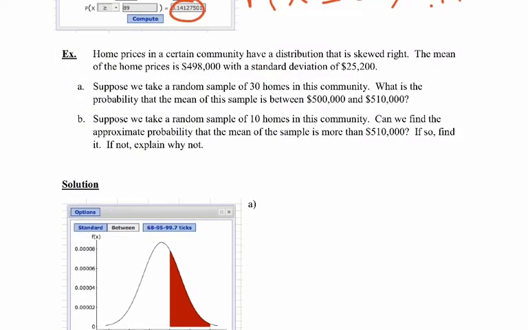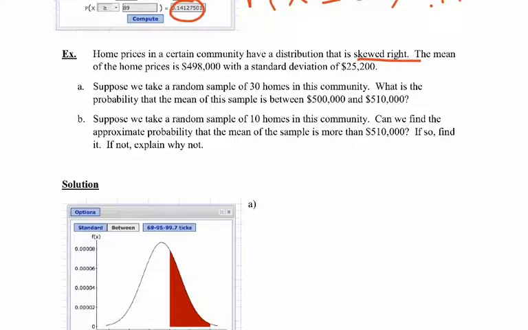So let's look at another example. It says home prices in a certain community have a distribution that is right skewed. So they're specifically telling you this time that the population is right skewed. So keep that in mind. The mean of home prices is $498,000 with a standard deviation of 25,200. Part A says, suppose we take a random sample of 30 homes in the community. What is the probability that the mean of this sample is between 500 and 510,000?